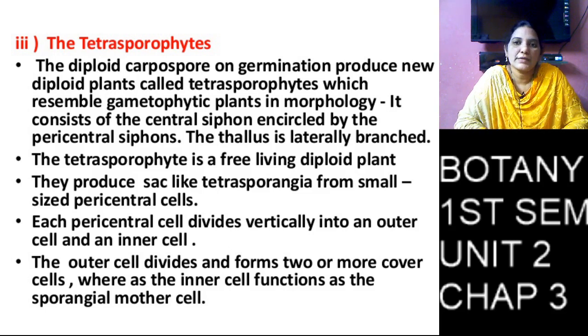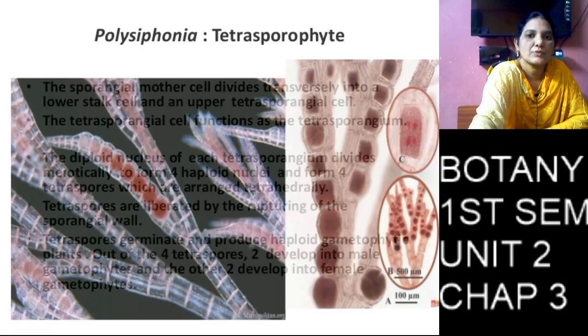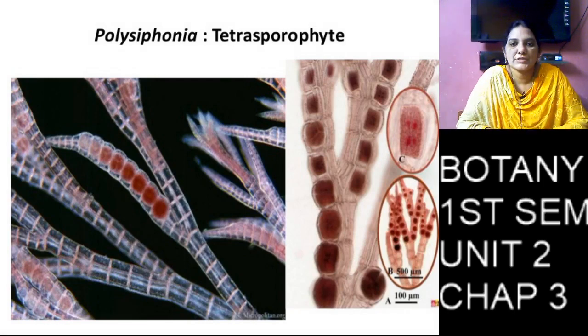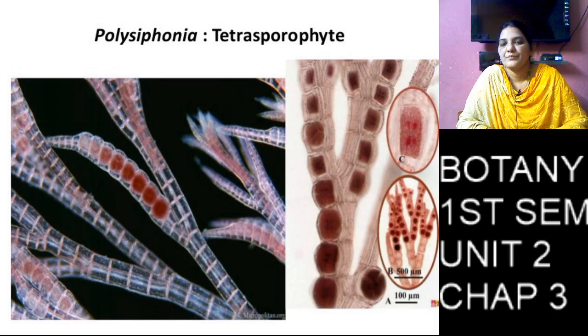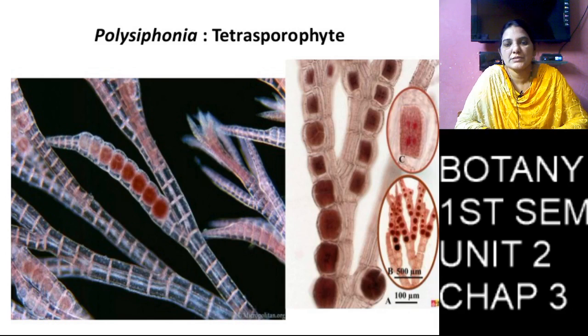At the time of asexual reproduction, one middle cell changes into a tetrasporangium mother cell. This tetrasporangium mother cell undergoes meiosis division. Here it is in the diploid stage, so the diploid plant produces diploid cells. The diploid cell undergoes meiosis division here.